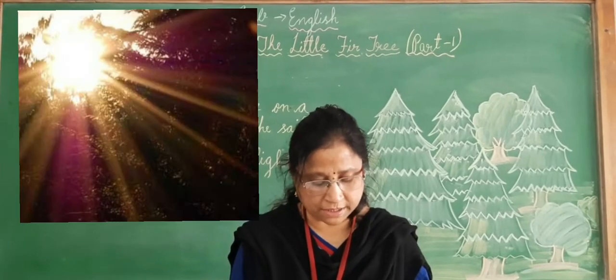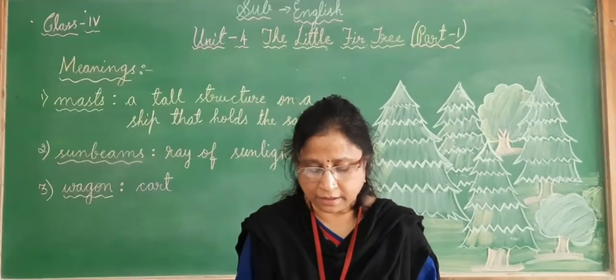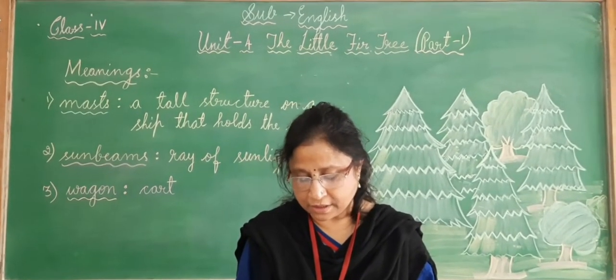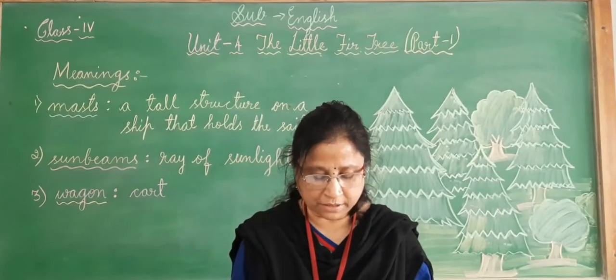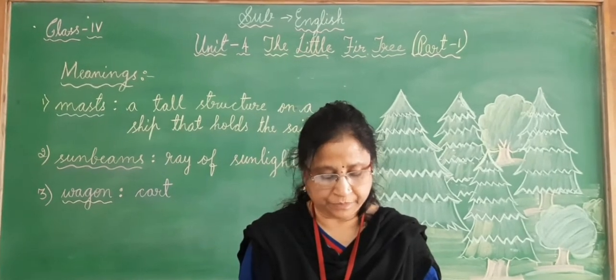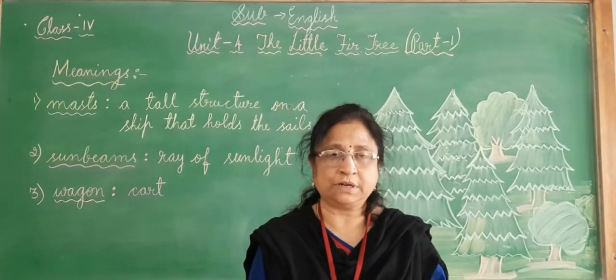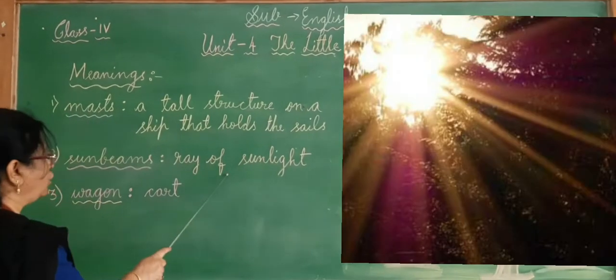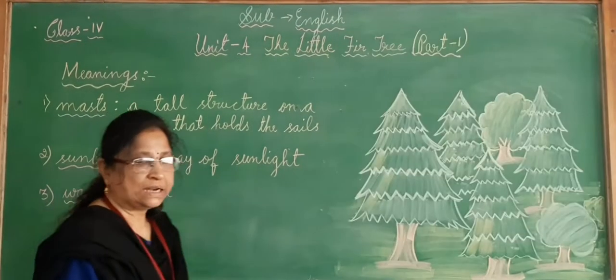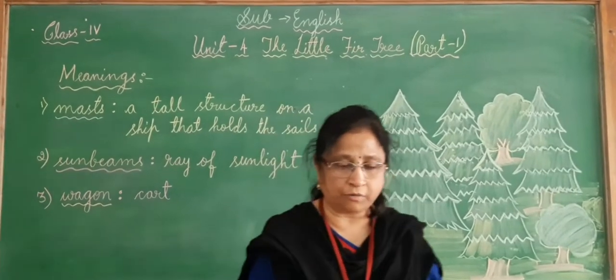The sunbeam said, "Be happy that you are young." The wind kissed the tree and the dewdrops fell upon it. But the tree didn't bother about them. So what did the sunbeam do, children? Here sunbeam means a ray of sunlight. So what did the sunbeam say to the fir tree?